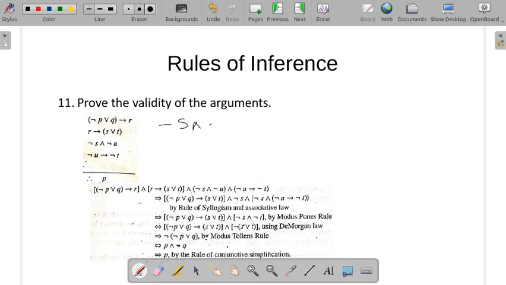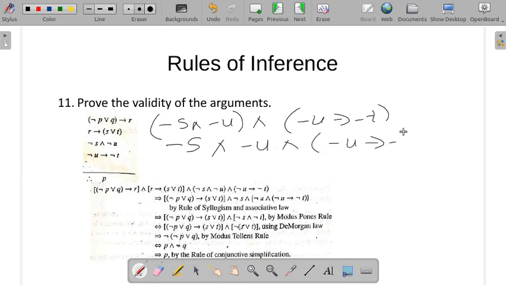S and negation U, and negation U conditional negation T. Can we convert this into something else? Can we apply the distributive law? No, because here it is 'and'. So we have S and negation U, and negation U conditional negation T. How will this work? Apply the associative law and remove the brackets, and it will become very clear. Instead of these two brackets, we put brackets here. That is the associative law, and that's why you can do it like that.